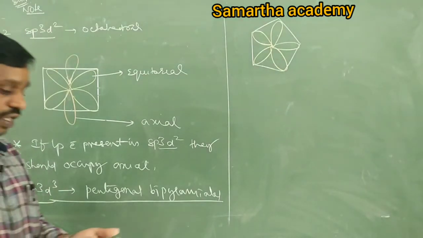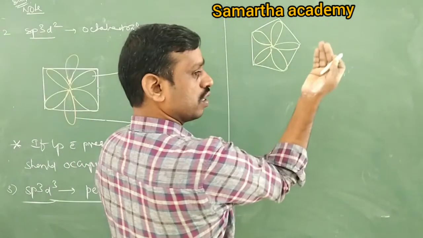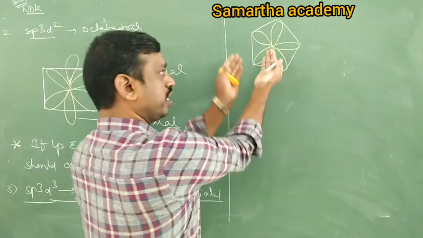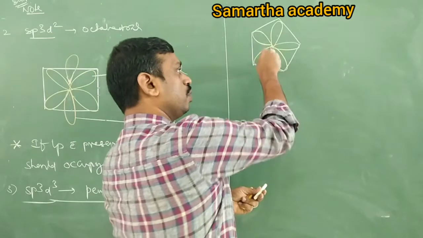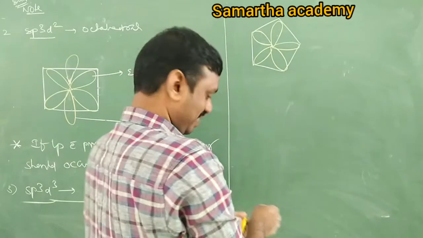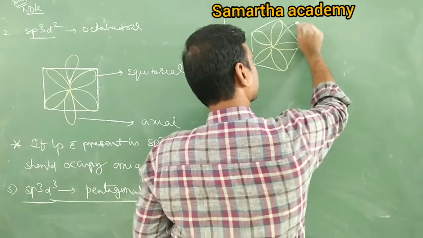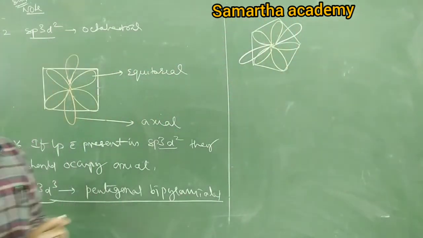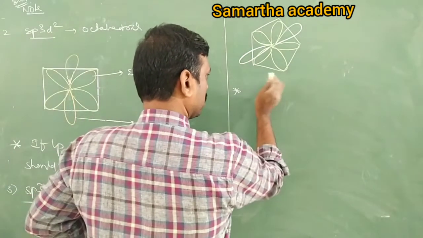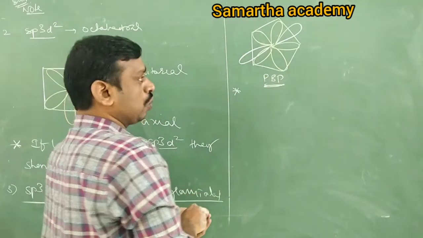Okay. Then what about the remaining 2 orbitals? One is above the plane, one is below the plane. If I take this as a plane, I should write on the board. One more is below the board. Is it possible to write? So I hope you understand. I will write like this only.